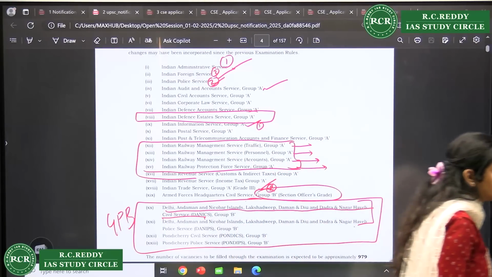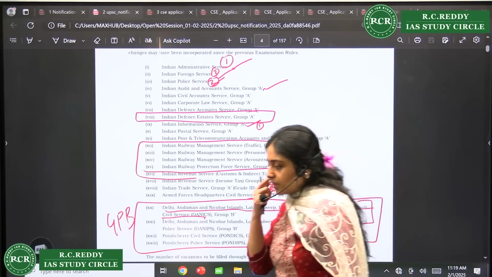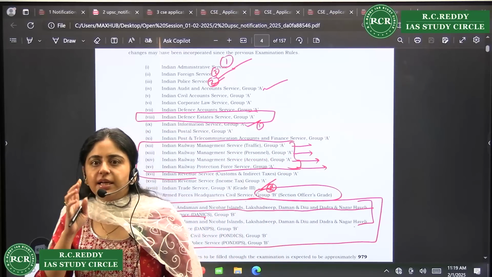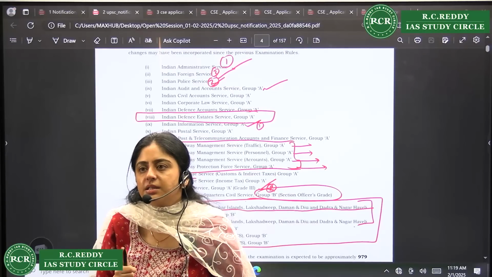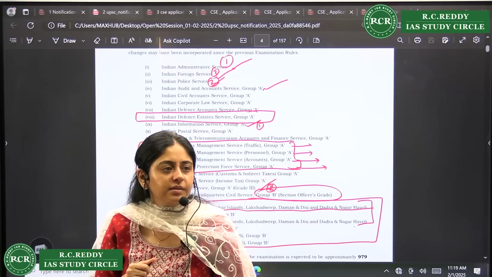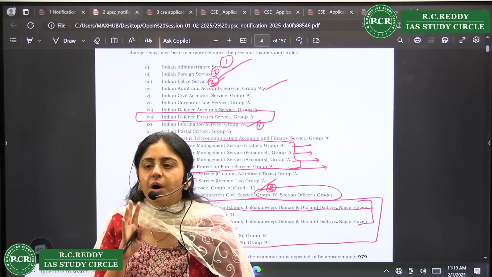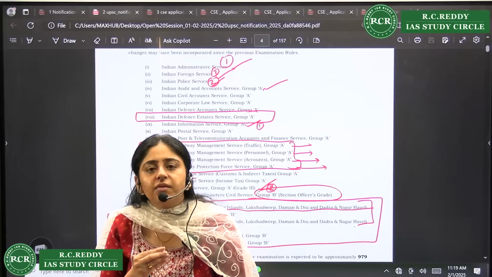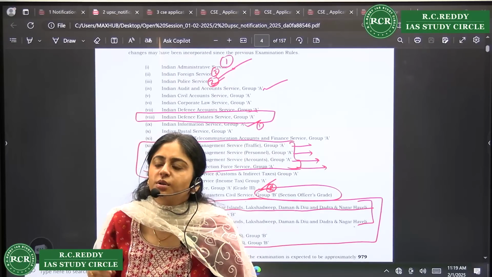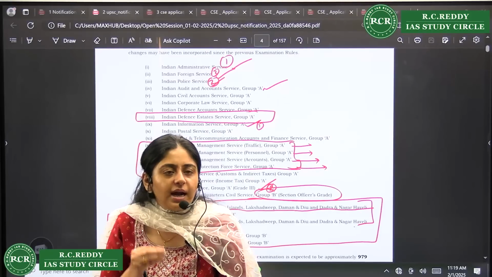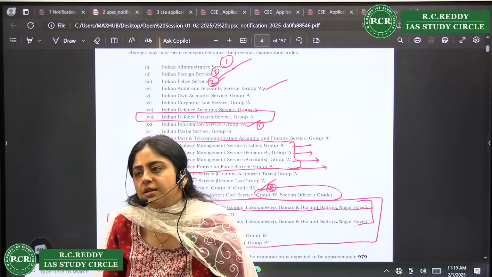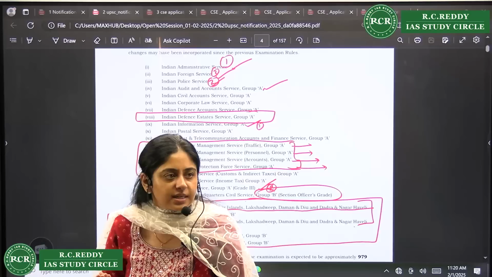Okay, now the service thing is sorted. Does anybody have any question with respect to any service? Any confusion, please ask. At the end of the day, it's about your interest. Even when you are choosing your optional, or you are choosing your service, the end decision has to be taken by you. Nobody can decide for you.